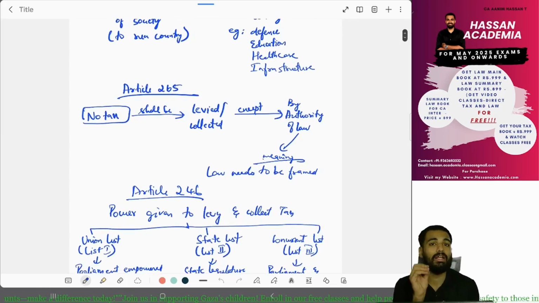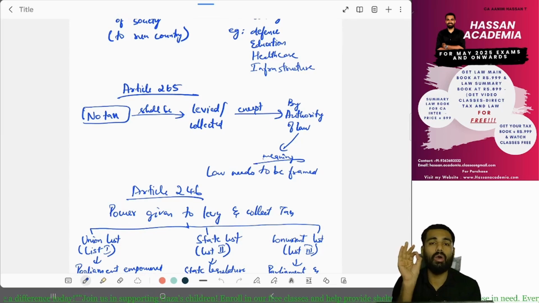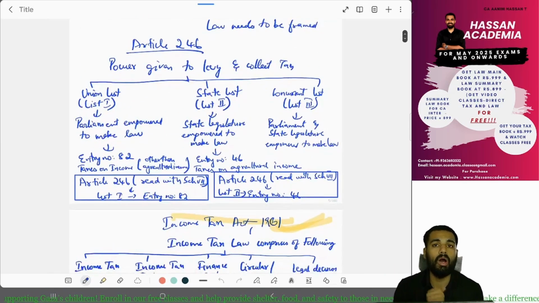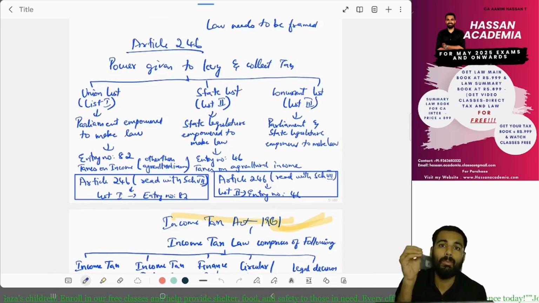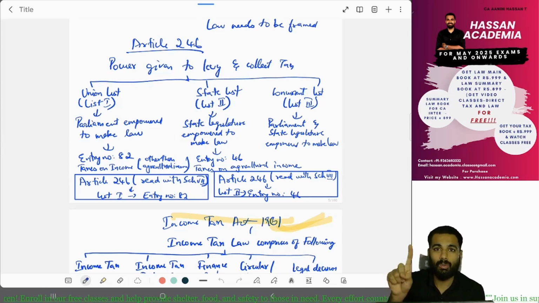Article 265 clearly says that you cannot charge tax unless you have proper authority of law. And how do we have proper authority of law? The law needs to be framed by the government. How can the law be framed by the government? With the help of Article 246 of the Constitution of India. So Article 246 read with Schedule 7, List 1, Union List, entry number 82.